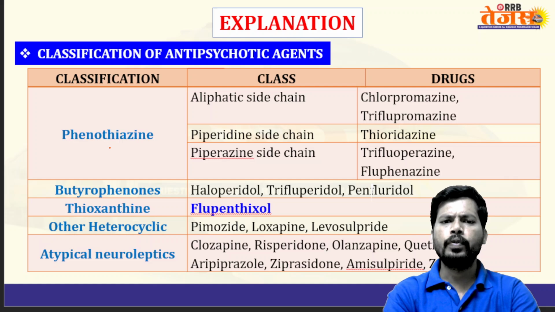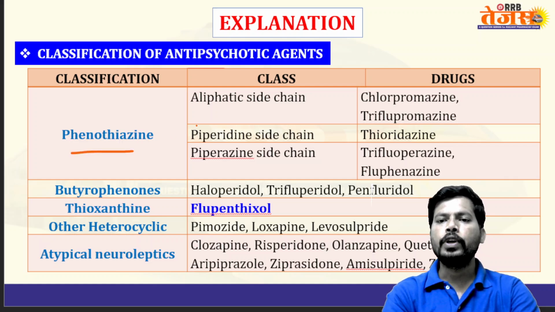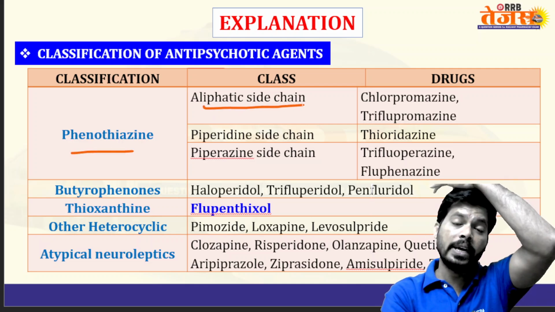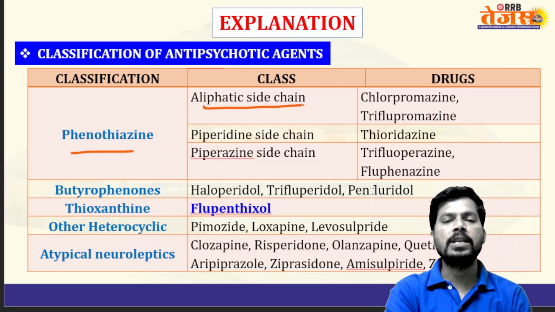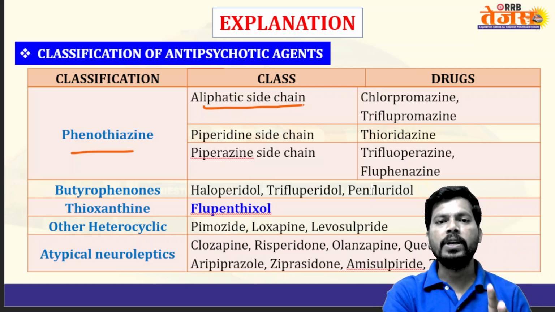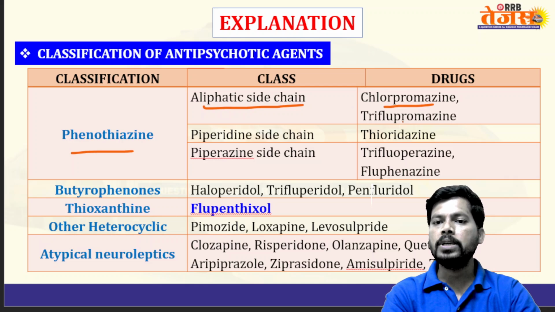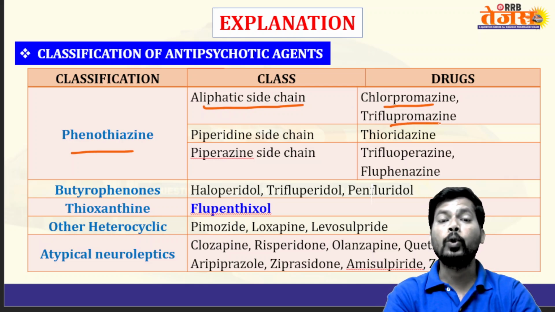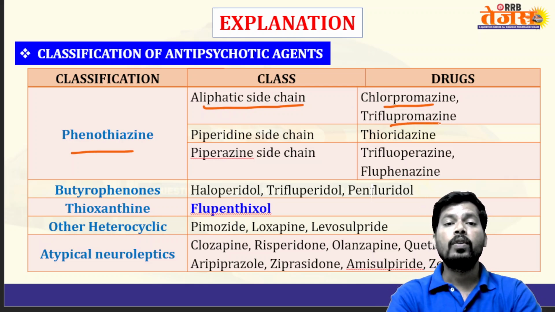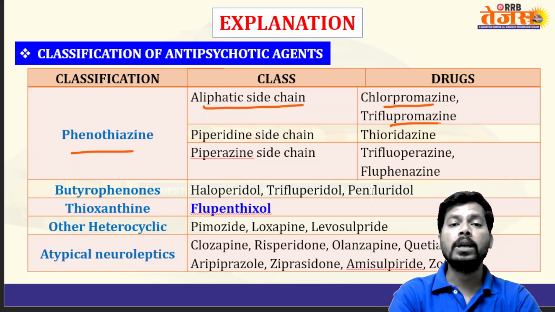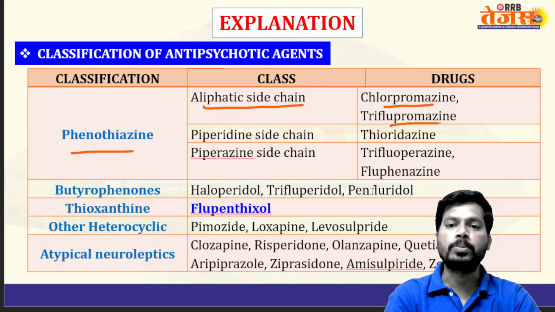So regarding the classification of antipsychotics based on their chemical nature, first phenothiazines. Phenothiazines with aliphatic side chain. Phenothiazine: two benzene rings are there, and in between there is a six-membered cyclic ring containing sulfur and nitrogen in opposite directions. Examples of drugs with aliphatic side chain: chlorpromazine, triflupromazine. Chlorpromazine is the first successful antipsychotic and is also used for treatment of hiccups.